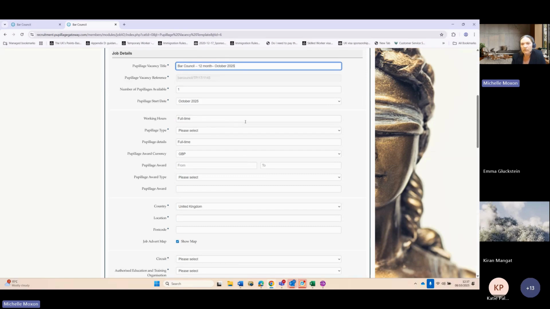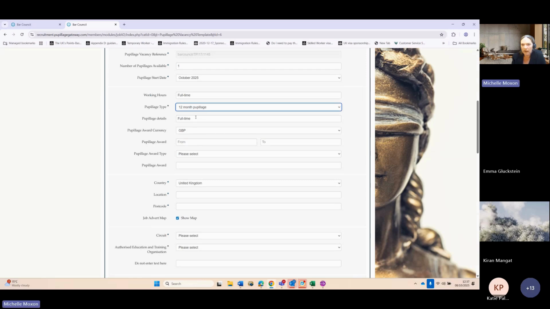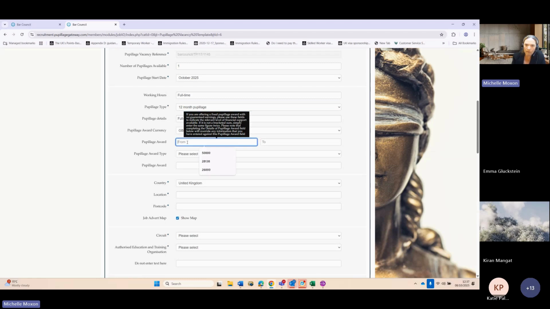So you'll see that some fields are already pre-populated. These do not need to be amended. It's just the ones where you've got the asterisks. So if you put pupillage type, it's 12 months. Again, it's a full-time pupillage. So you have the pupillage award now. If you do have a to and from amount, you can put them in here.